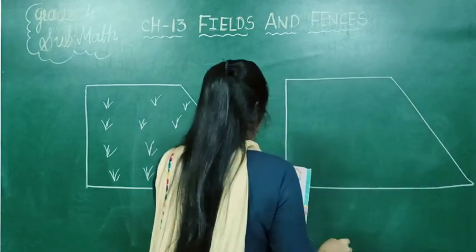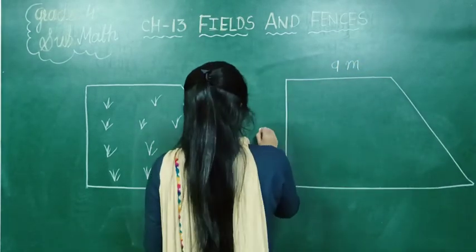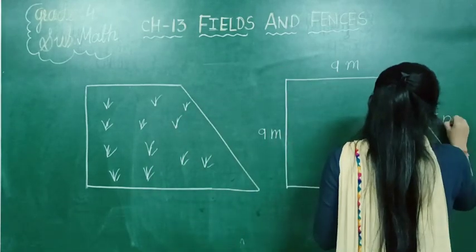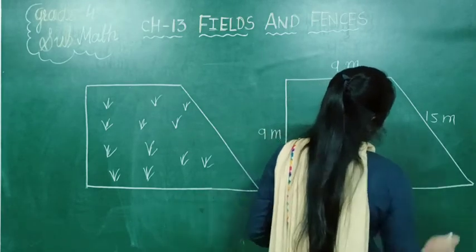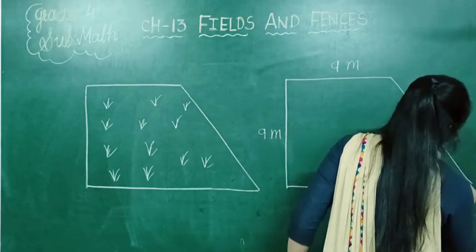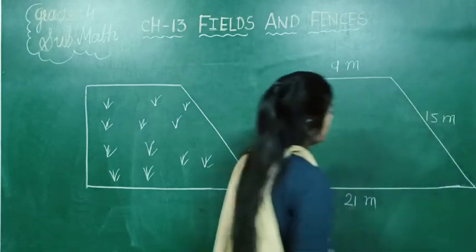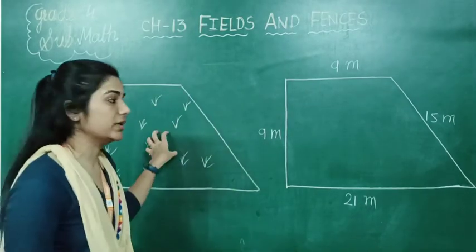See, the boundary of this field is 9 meter, 9 meter, this is 15 meter and this is 21 meter.